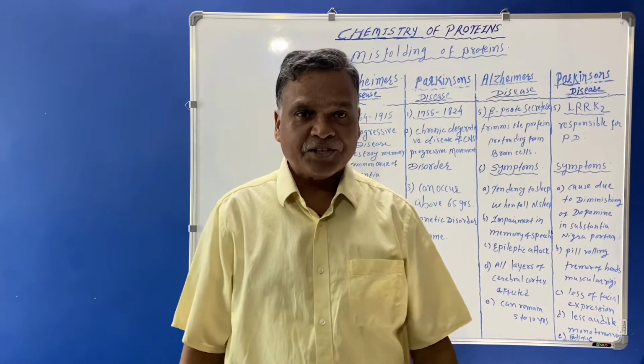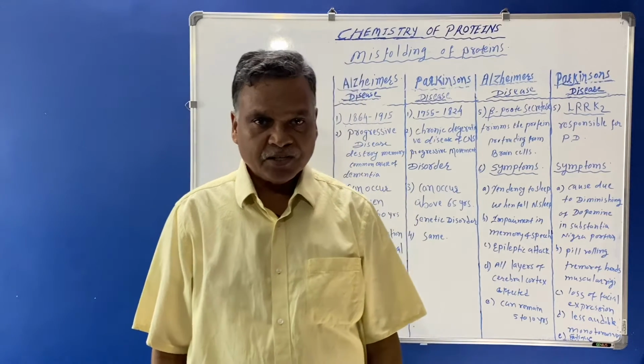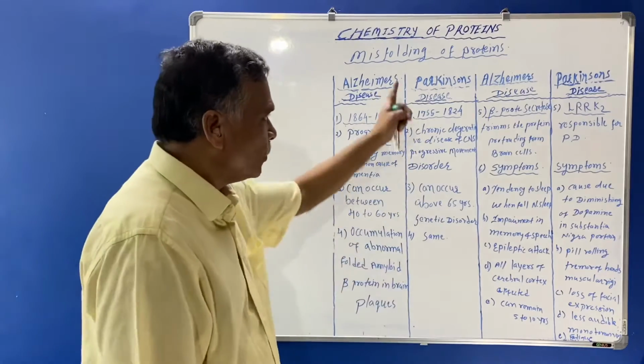Today's lecture is especially for the medical students, and they must know the misfolding of proteins.